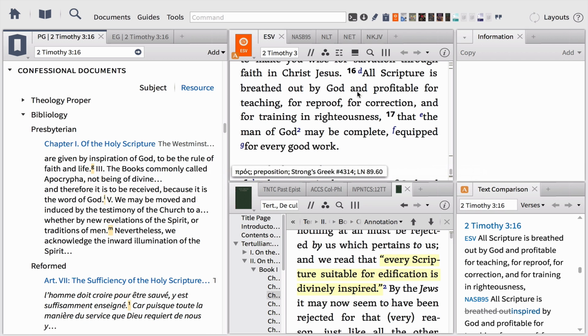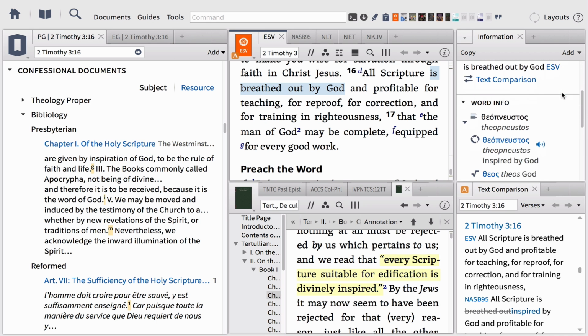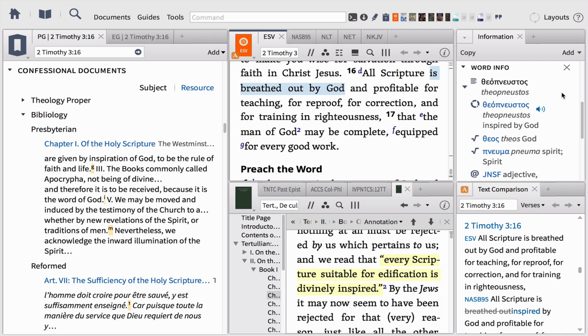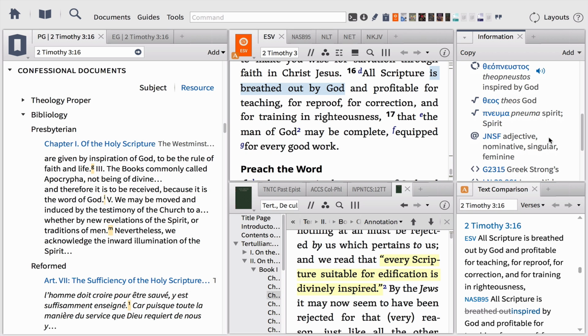The biblical text is in the top center, and with a simple click or hover, we can actually go deeper into the original languages also. In the top right, you'll see that the information box is giving us a comparison of how different versions of the Bible have translated the original language. Next, the word information section is giving us powerful information related to what the original language is, and not only that, but Logos is pronouncing the word and giving us information about the parsing or usage of that word in